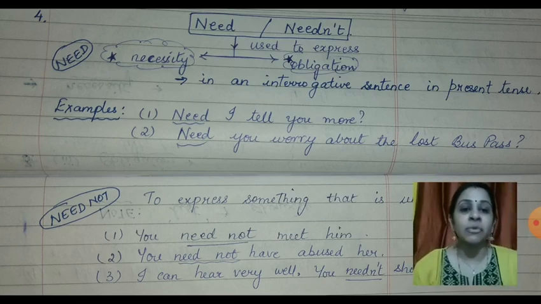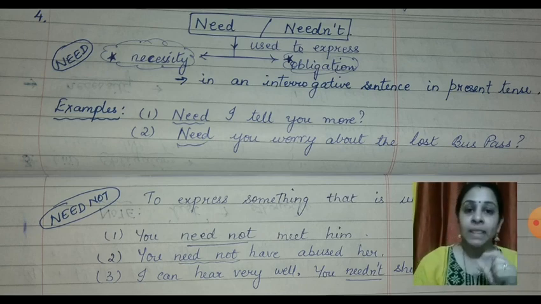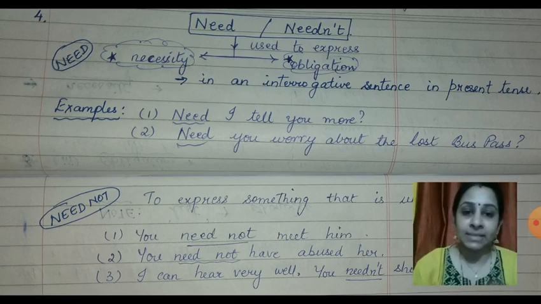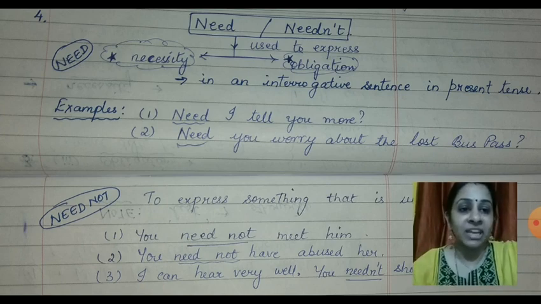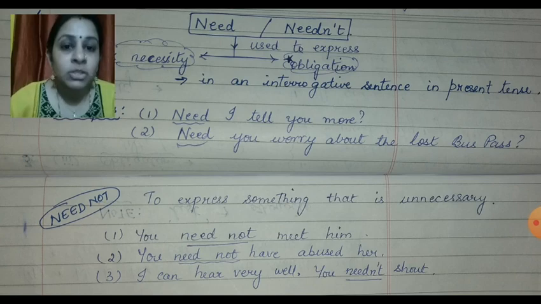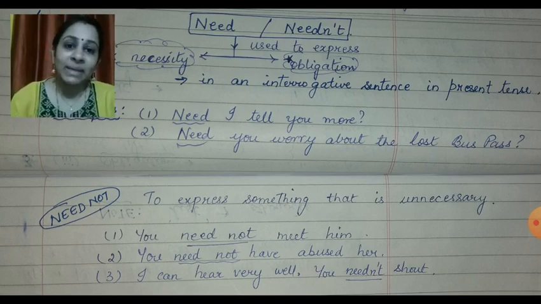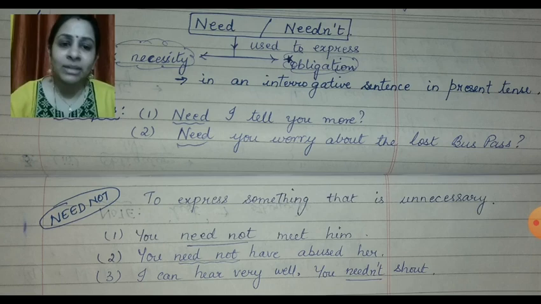These types of sentences are changed in such a way that need is the helping verb which satisfies this sentence. And then we have need not, which is the negative form of this modal. So need not is used to express something that is not necessary. You need not meet him. You need not have abused her. When you scold someone in anger, we just say that you need not have done that.